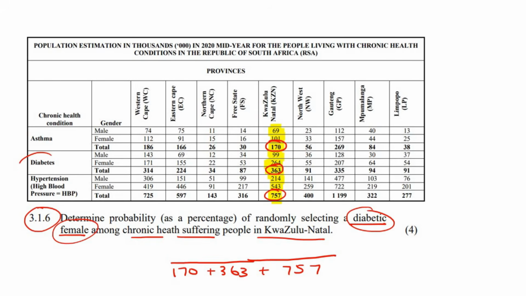So we're going to go to diabetes, we're going to go to female specifically in KwaZulu-Natal, and that would be 264. So 264 out of all of the people suffering with chronic health conditions in KwaZulu-Natal, and then we're going to times that by 100 because we would like it as a percentage. And this should give you 20. If we round it to 2 decimal places, it'll be 20.47%.